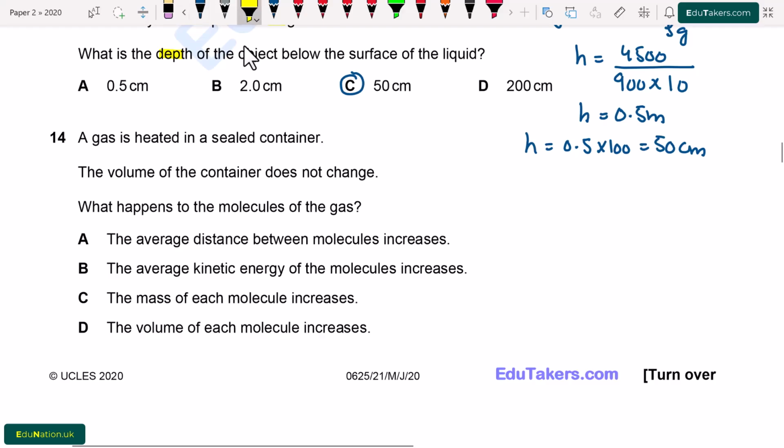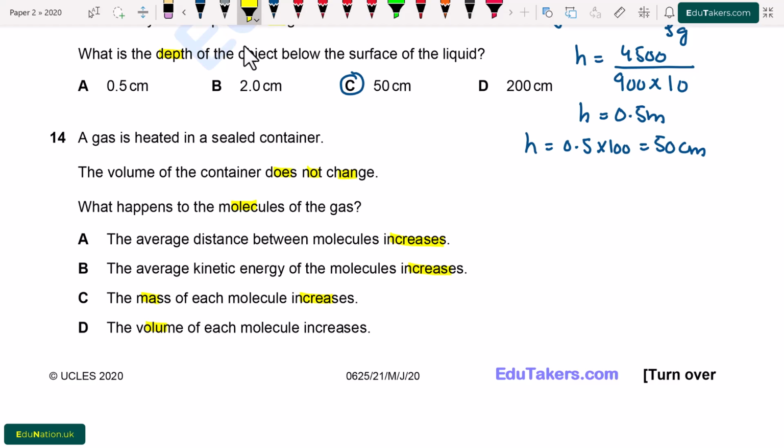Question number 14. A gas is heated in a sealed container. The volume of the container does not change. So here volume is fixed. What happens to the molecules of the gas? A. The average distance between the molecules increases. B. The average kinetic energy of the molecules increases. C. The mass of each molecule increases. And D. The volume of each molecule increases.